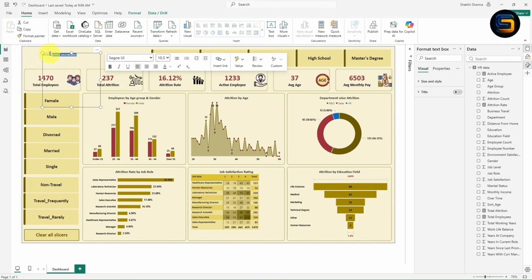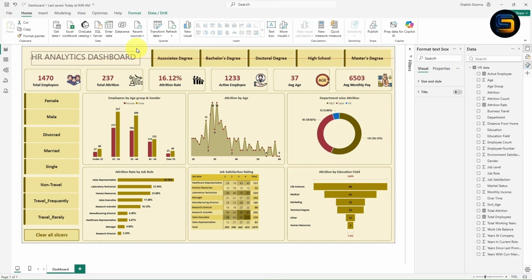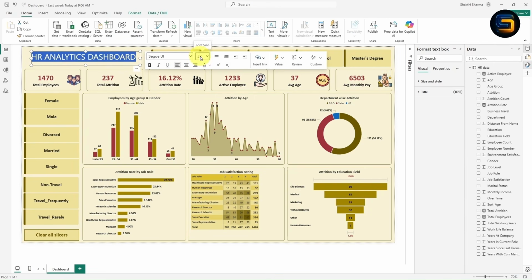But the font size is very small. Select the text. Now from here you can increase the font size. I will take it as 20. No, let us increase. I will take it as 32. I think now it is perfect. Let me adjust it. Look here guys. Now this is a HR analytics dashboard, right? Now make it bold. Let me adjust the title. Okay, now it is looking perfect.